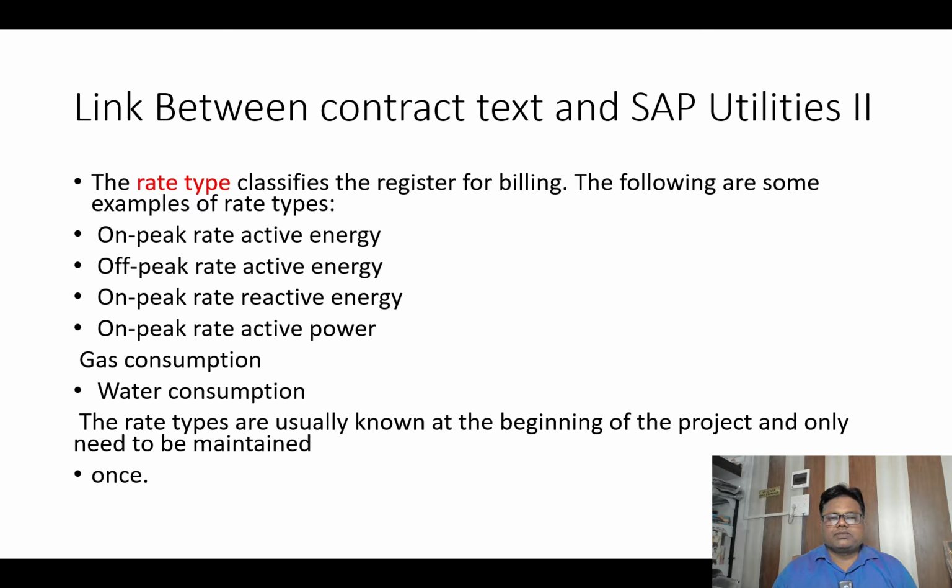The rate type classifies the register for billing. The following are some examples of rate type: on-peak rate active energy, off-peak rate active energy, on-peak rate reactive energy, on-peak rate active power, gas consumption, water consumption. The rate types are usually known at the beginning of the project and only need to be maintained once.